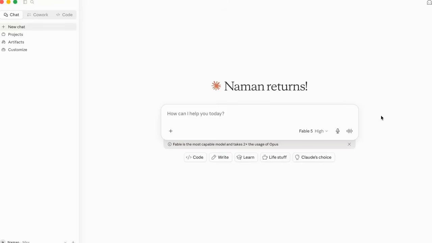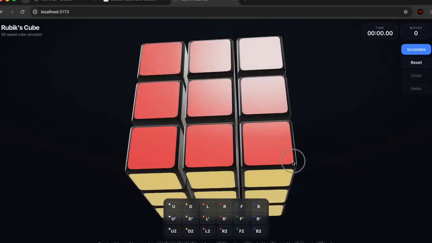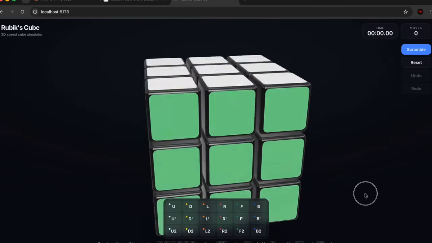Anthropic just released Claude Fable-5, a Mythos class model that is the most powerful AI model in the world. And in this video, we're going to be vibe coding with this model. We're going to be building multiple software applications with this, and I'm going to show you just how powerful this is for vibe coding.